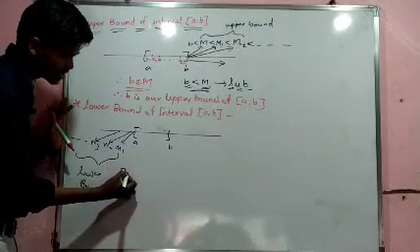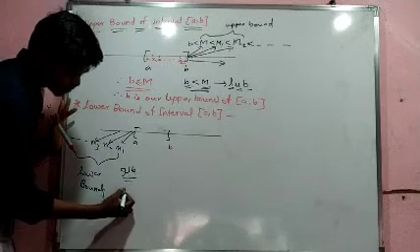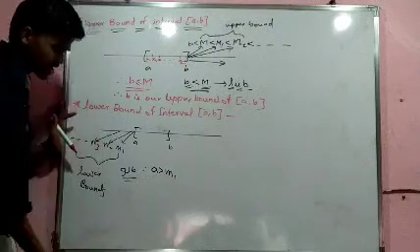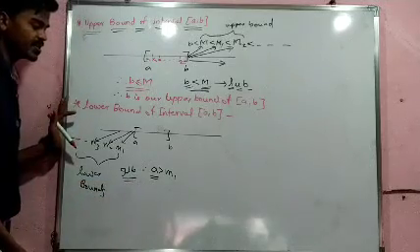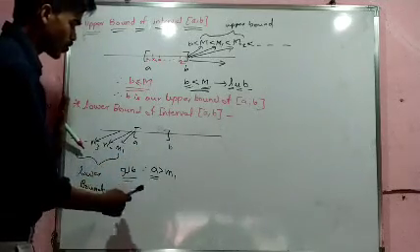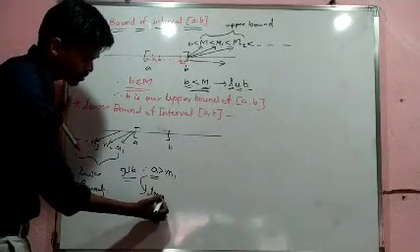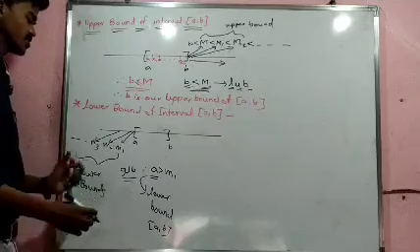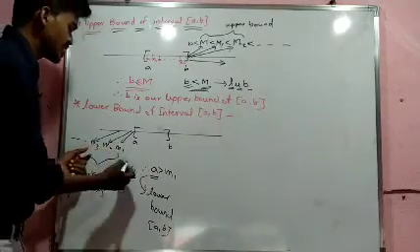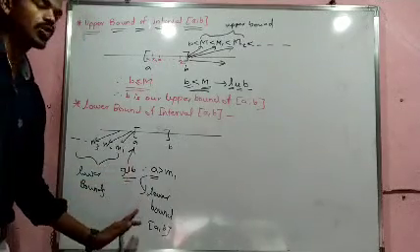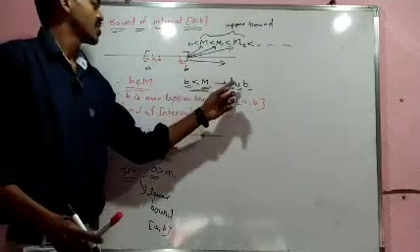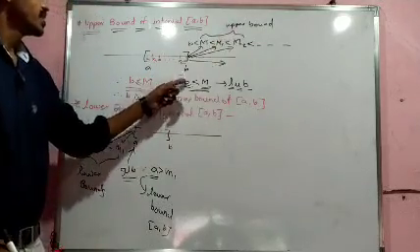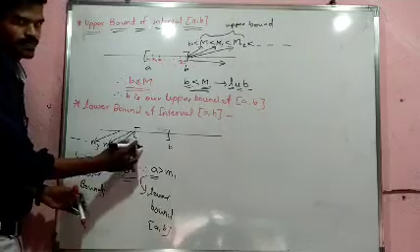Greatest lower bound means GLB. A is greater than small m1, so A is the lower bound of interval AB, because among all these lower bounds, the GLB is A. So we define the upper bound of this interval as B and the lower bound as A. Is it clear?